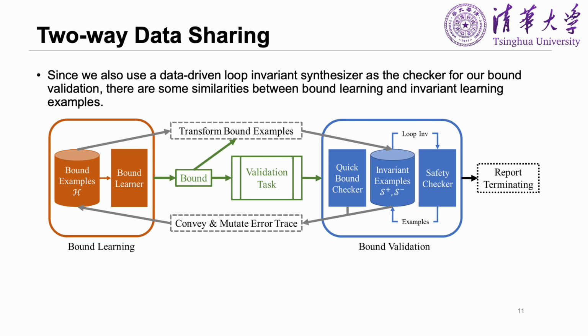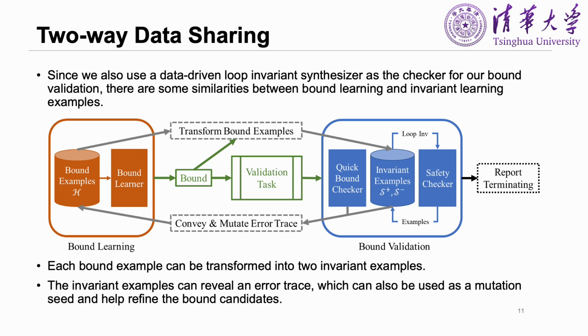In our design, each bound example can be transformed into 2 invariant examples, which can speed up the validation process. Also, the invariant examples can resolve an error trace.